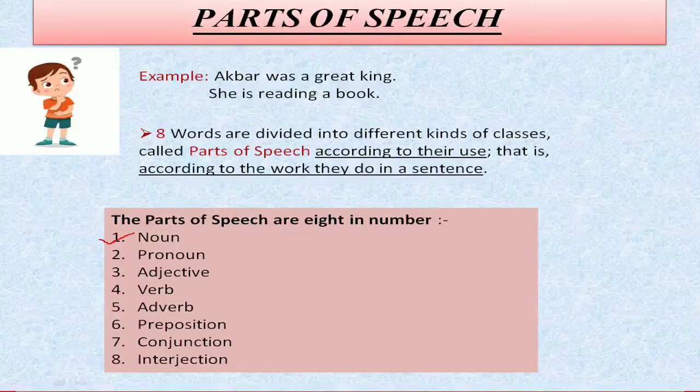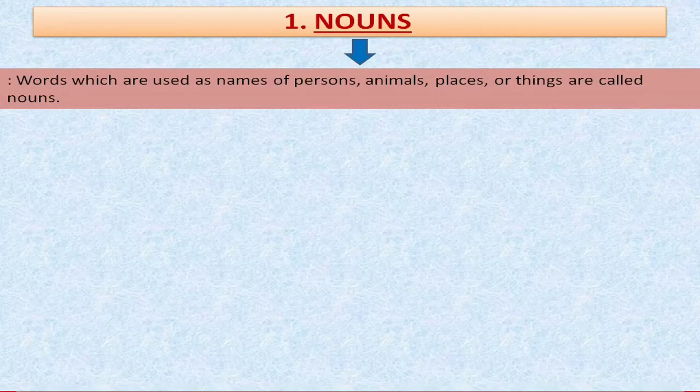So let's start. What is a noun? The definition of a noun is: words which are used as names of persons, animals, places, or things are called nouns. There are so many things we find in our environment, like people, animals, trees, places, objects.